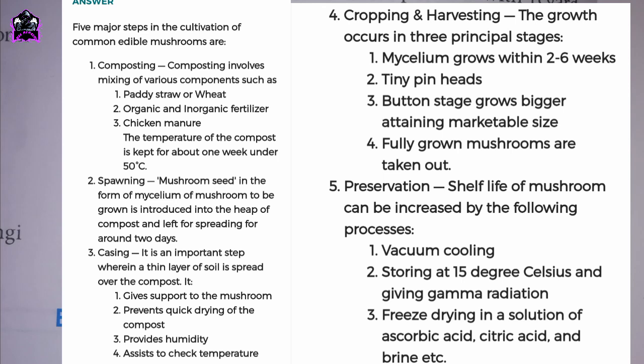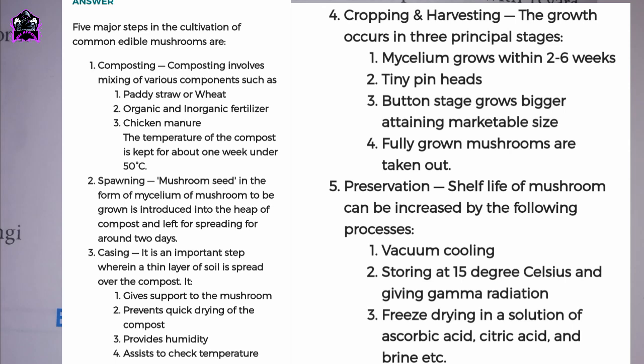2. Spawning. Mushroom seed, in the form of mycelium of mushroom to be grown, is introduced into the heap of compost and left for spreading for around 2 days. 3. Casing. It is an important step wherein a thin layer of soil is spread over the compost. It 1. Gives support to the mushroom. 2. Prevents quick drying of the compost. 3. Provides humidity. 4. Assists to check temperature.